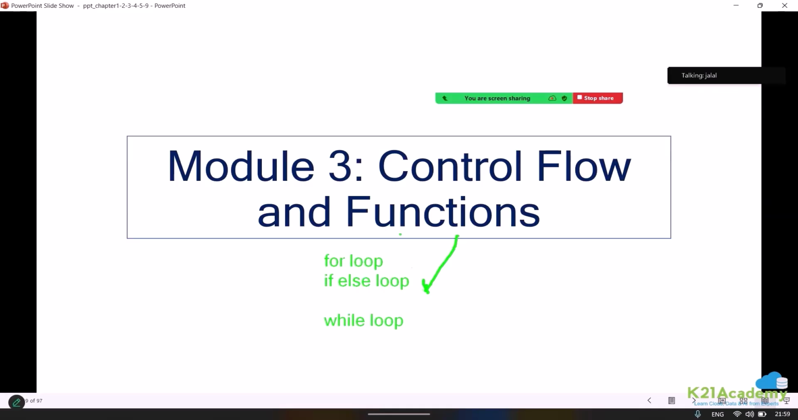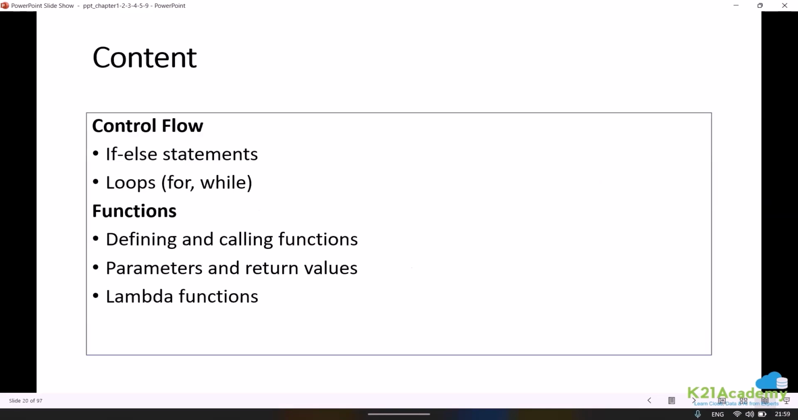Once we are done with control flow, we can also look into something called a function. But first, let us start with the control flow. Within the control flow, I did say that we have if else, then we have for, we have while, and there is also something called if elif else. So we can look into this aspect also.